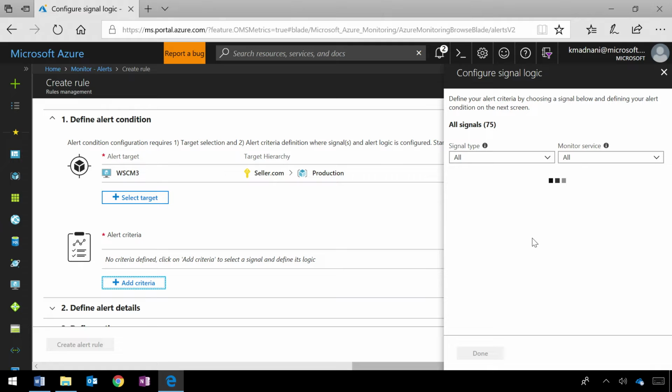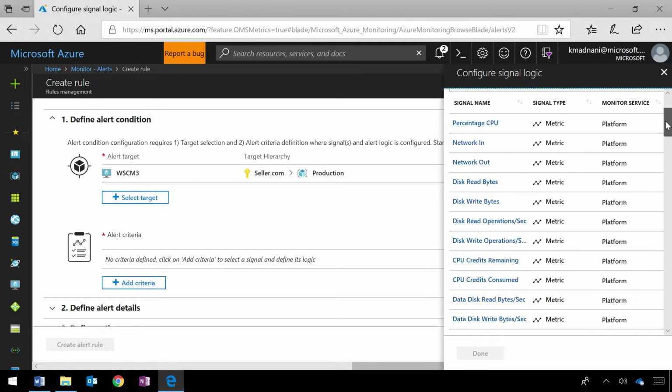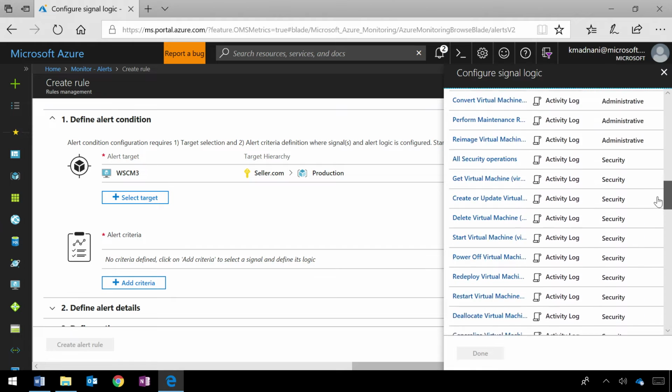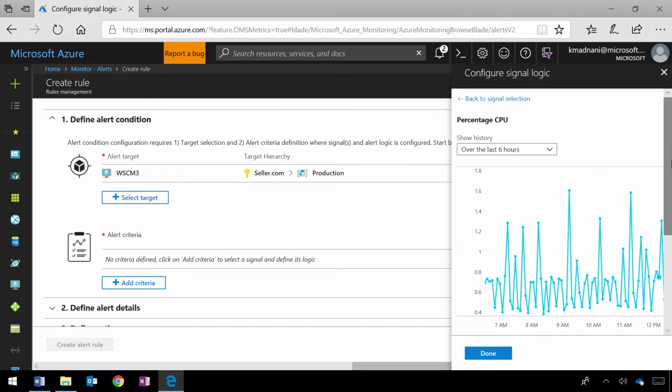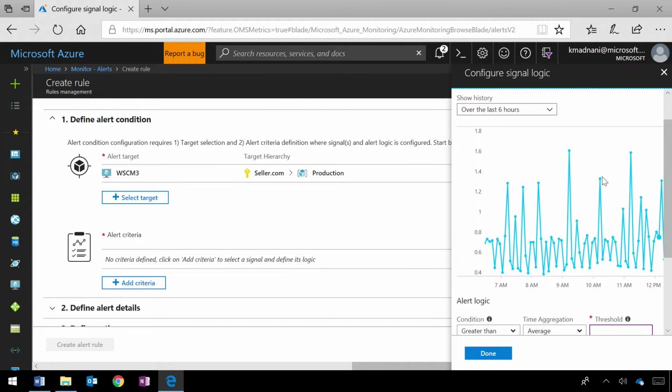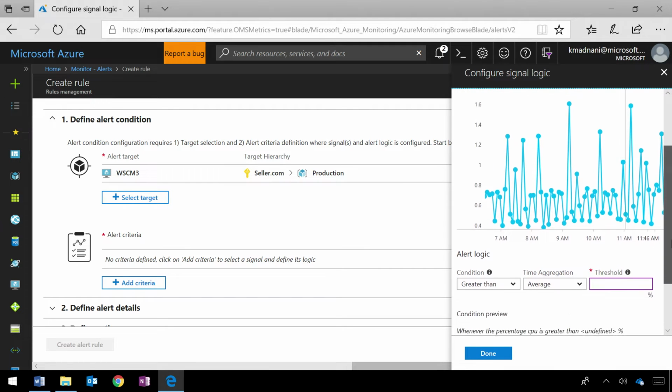Here you see a list of all the published metrics and activity logs that are available for that virtual machine. Again, this gets very low level, so this means that we have a level of granularity and control that we've never had before. That's correct. I can click on monitoring the CPU for this virtual machine, and here you have a chart showing you the trend for the past 6 hours. Oh, it's nice that you actually sourced that during the creation of the alert. Exactly, so that I have that context. You have the context available to you. I can set up a condition for the alert.